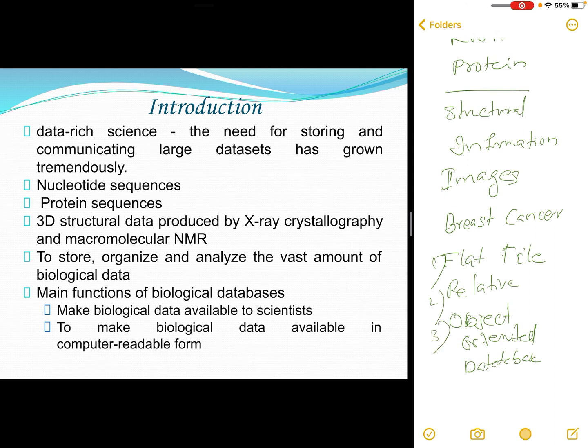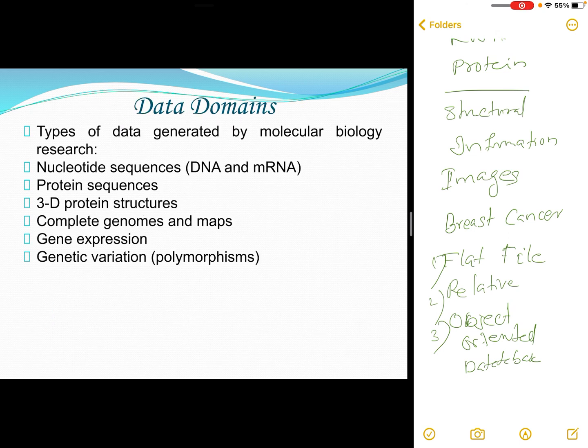These are all different types of databases. Anyway, you want to make biological data available in computer readable form, rather than having a hard copy, a digital image. Having all this information in digital form is very important, and that is one of the methods for maintaining biological databases.